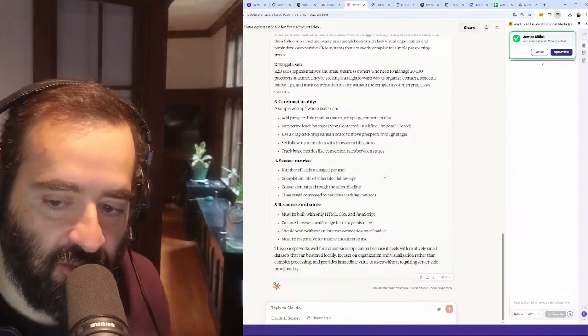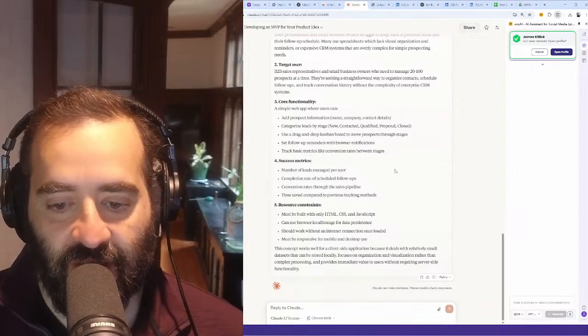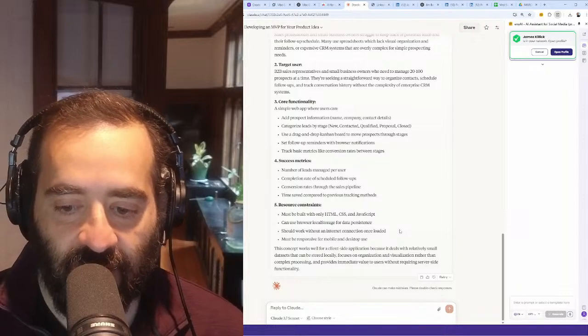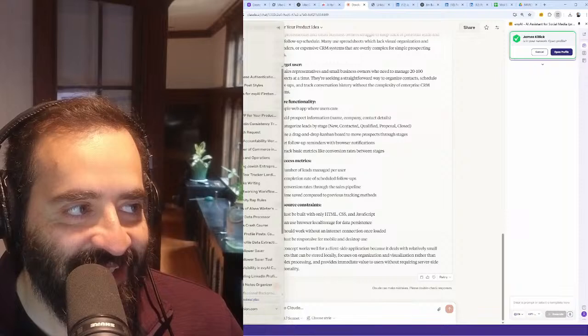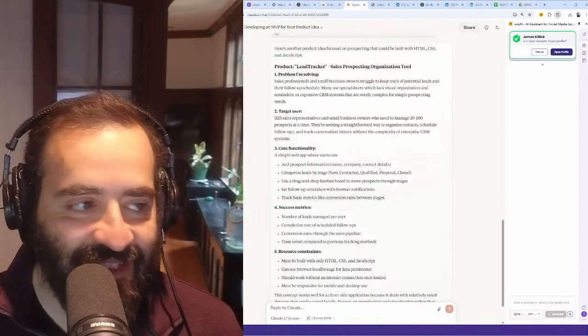Must be built with HTML, CSS, and JavaScript. Could use browser local storage to persist data. Should work without an internet connection once loaded. The concept works really well as a client-side application. Wow, that's a great idea. Isn't that a great idea? It is a great idea.